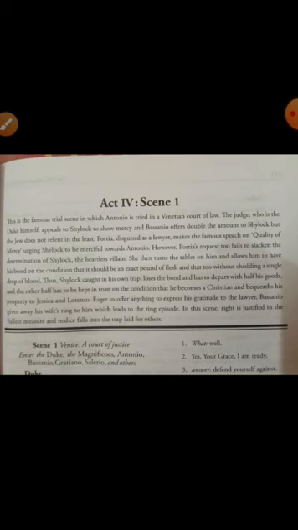However, Portia's request too fails to slacken the determination of Shylock, the heartless villain. Now, Portia made a request to Shylock, but Shylock did not follow whatever she said.